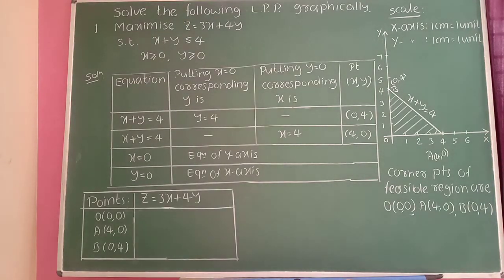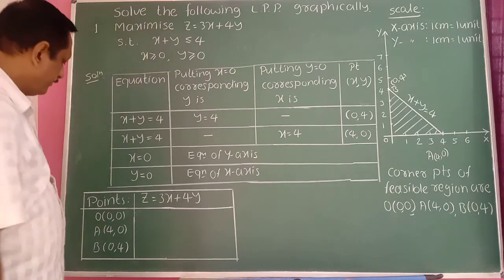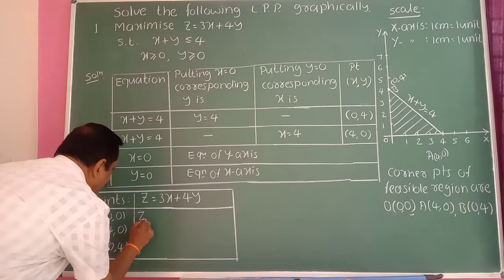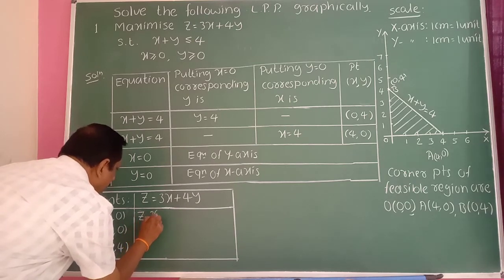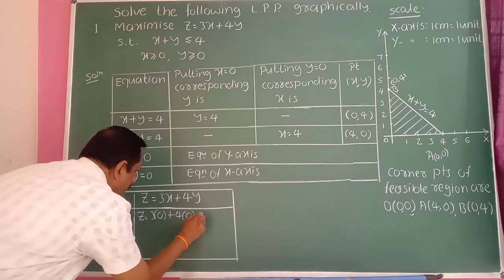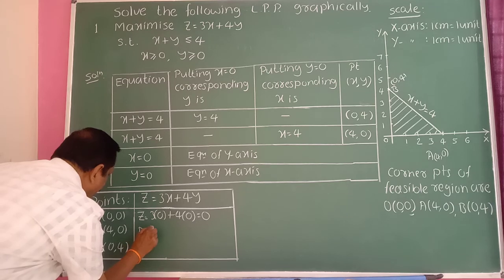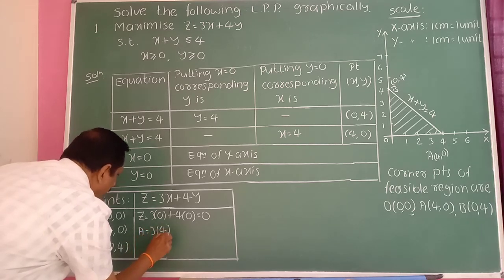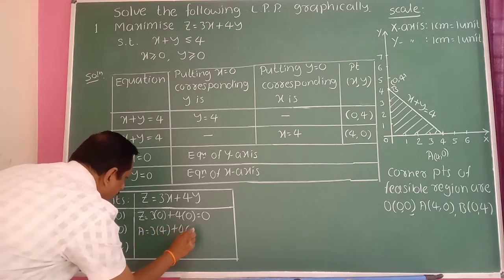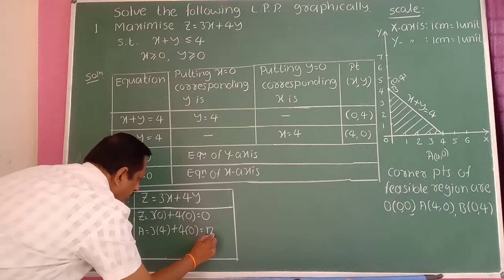Okay, use these points in the objective function. The objective function is z equal to 3x plus 4y. Therefore, at the origin, z is equal to 3 into 0 plus 4 into 0, which gives 0. At the coordinates of point A, 3 into 4 plus 4 into 0, 3 fours are 12, plus 0, it is 12.